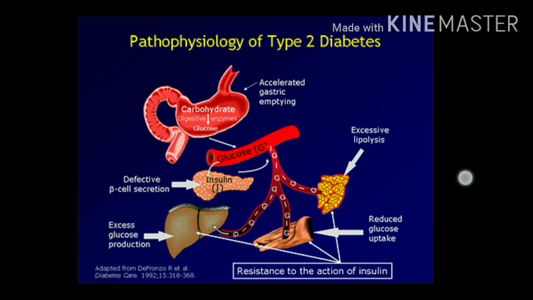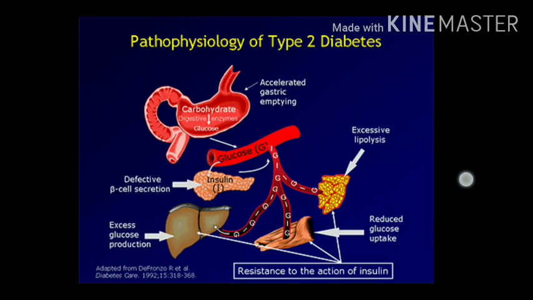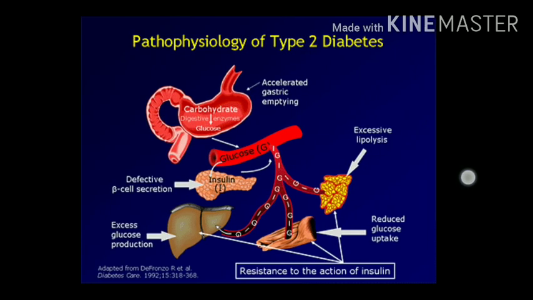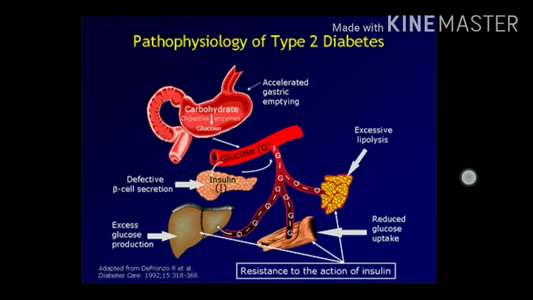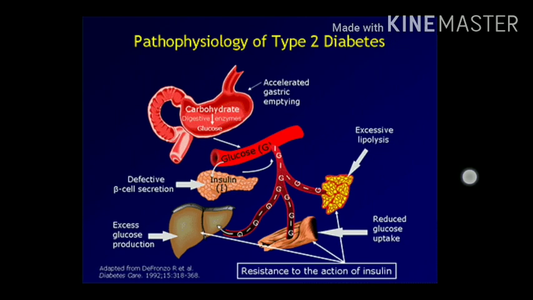Is it clear? The simple mechanism is that the main function of insulin is to have control over glucose. Here the insulin fails to control these organs, so there is an increased uptake of glucose from the blood to the liver, muscles and adipose tissue.